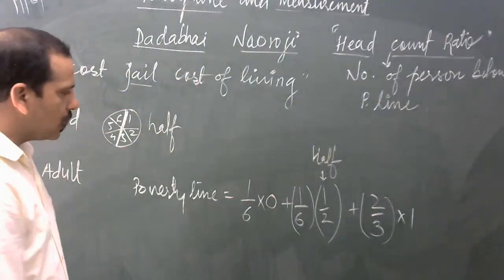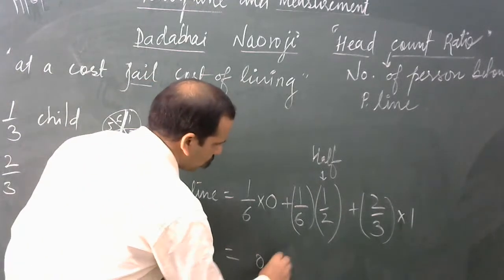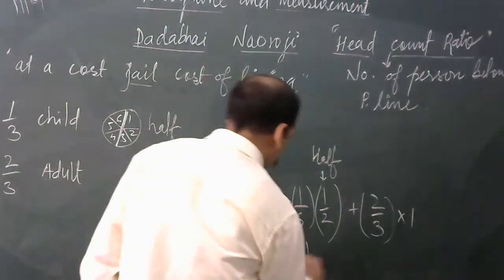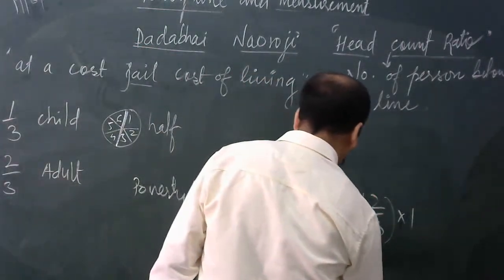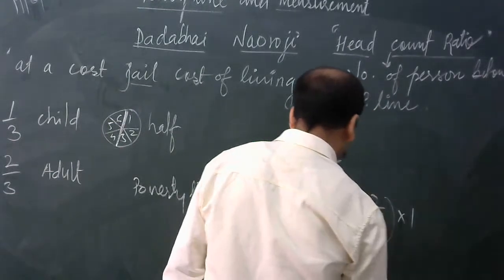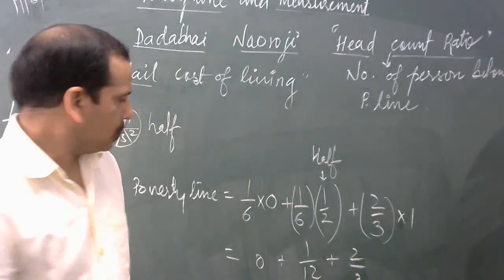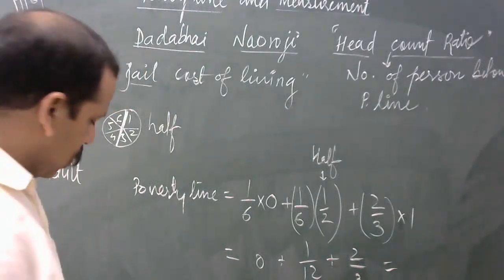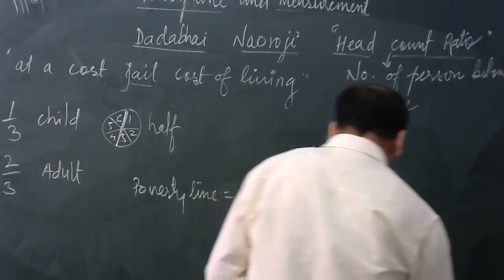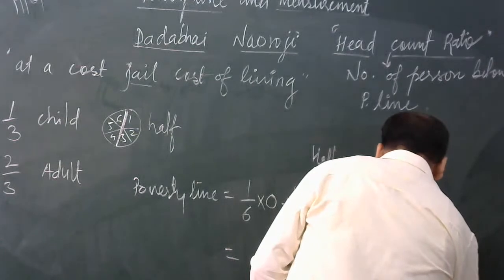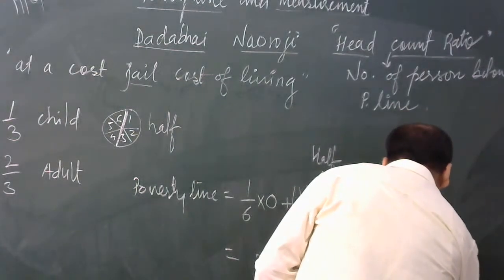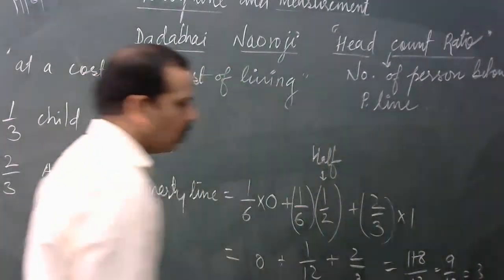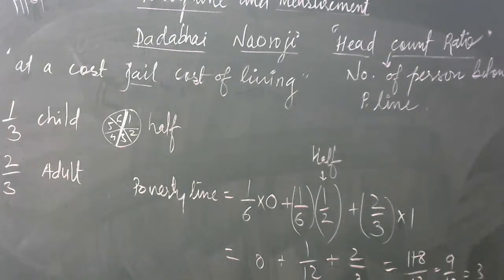So when you calculate it, this is 0. So this is your 1 upon 12 plus 2 upon 3. Further you can calculate, so your answer will be 1 plus 8 upon 12, 9 upon 12, 3 upon 4. Answer is 3 upon 4.